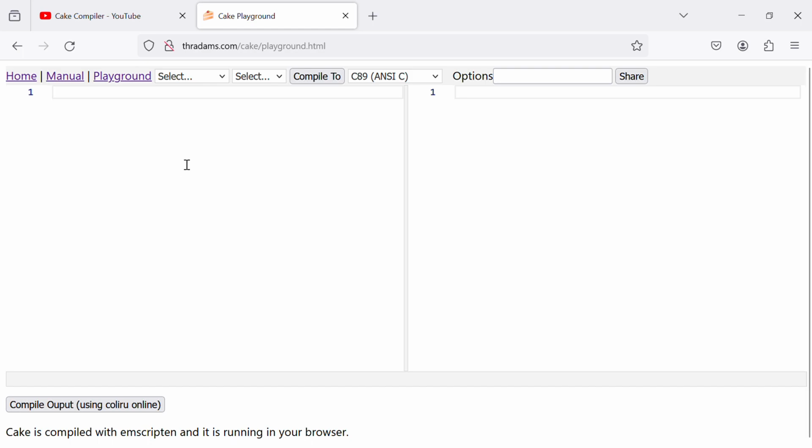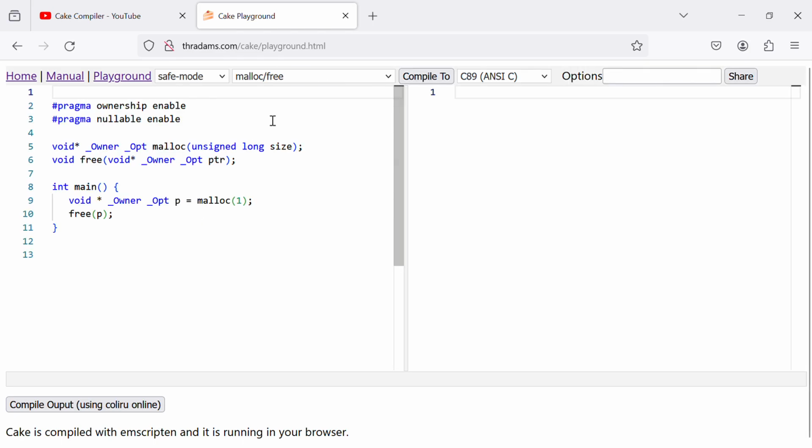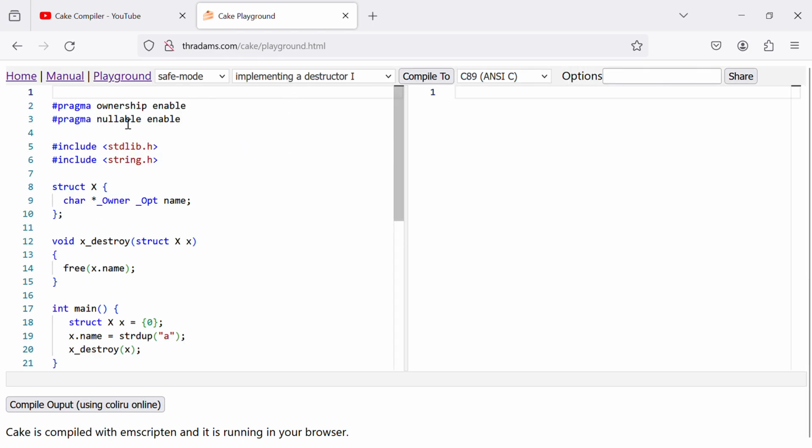I want to show some sample here in the cake website. The sample I want to show is this one. It's about the new feature called nullable pointers. So what are nullable pointers?